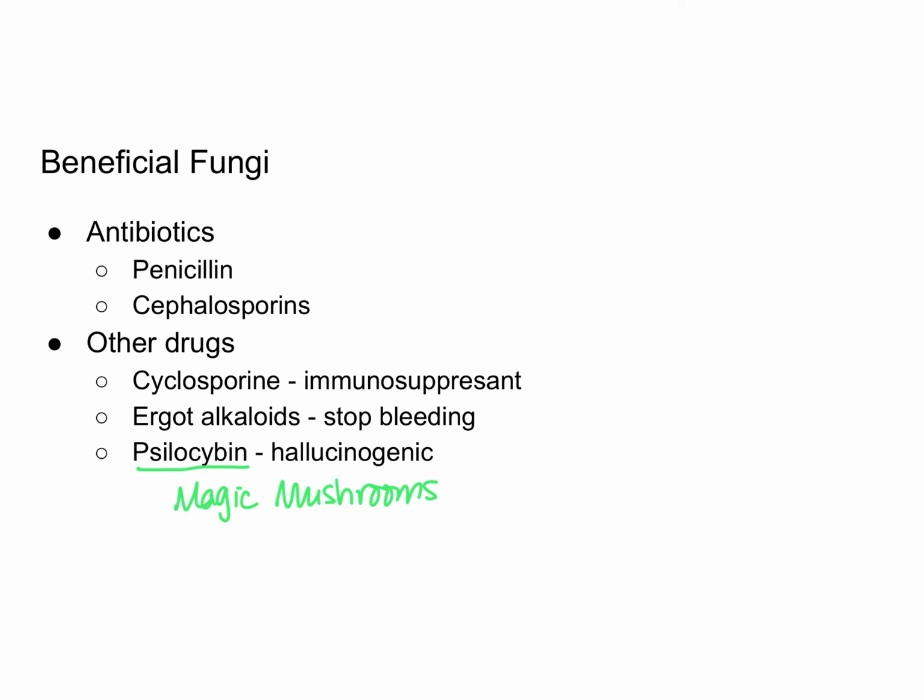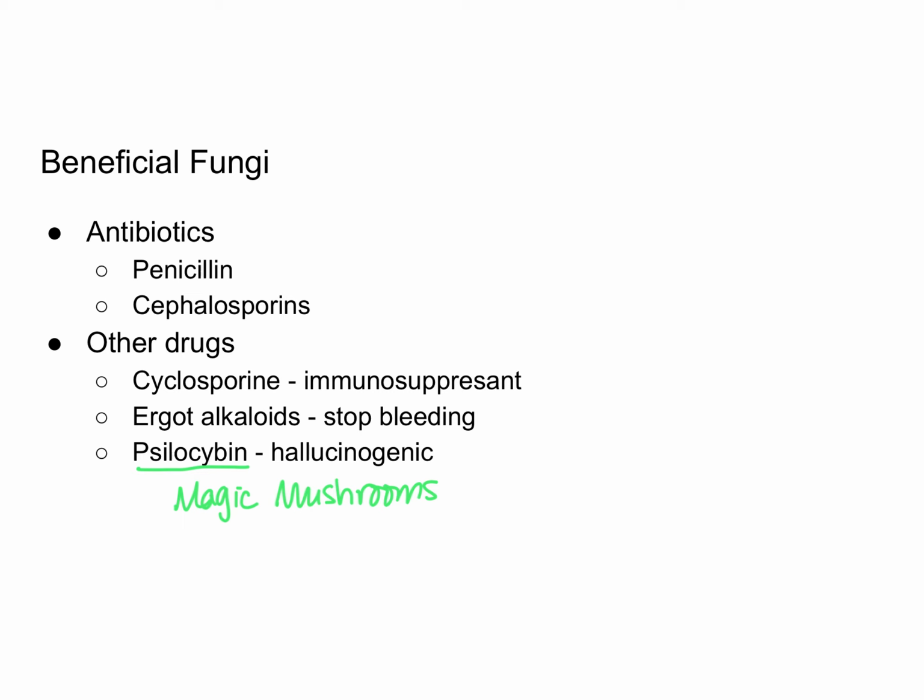And in the past, it was mostly associated with hippie culture and drug use. And so people would eat these hallucinogenic mushrooms in order to get high. But there's actually a lot of really interesting research that's going on looking at the use of psilocybin for mental health treatment.